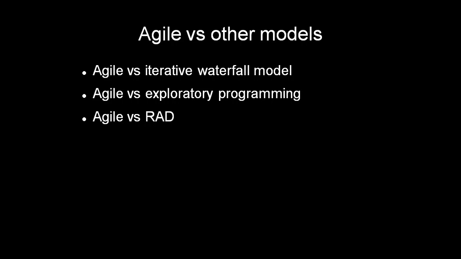Then in Agile projects, what we do is we logically break down the solution into features that are incrementally developed and delivered. But RAD doesn't do that. What they do is they develop some features of an application, then they try to modify those features. That's what they do in the RAD model. Then the third difference is that agile teams only demonstrate completed project work to the customer. But in the RAD model, that prototype may not be a complete thing. It cannot be used by the customer at all. So that's the difference between Agile and the RAD model.